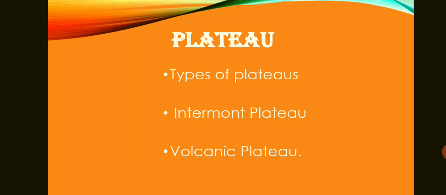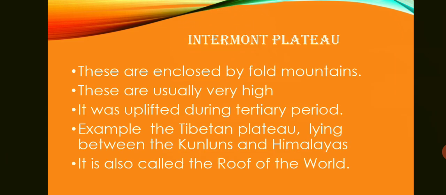Now, types of plateaus according to their origin, how they have formed. First, intermont plateau and second, volcanic plateau. Intermont plateau. These are enclosed by fold mountains. Means it is also formed at the time of formation of mountains like the Himalayas or Alps, but it is not raised up to the height of a mountain. It remains inside, and instead of a peak it has a flat tableland. So because of that, it is known as intermont plateau, as it is surrounded by hills or mountains.